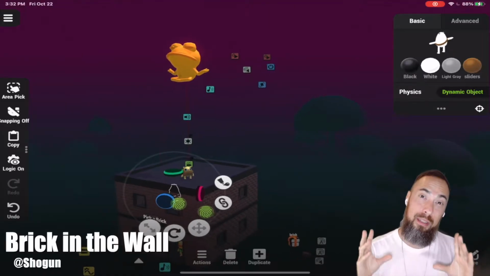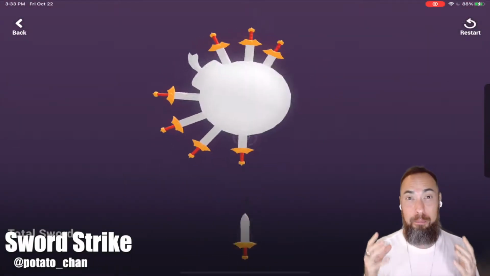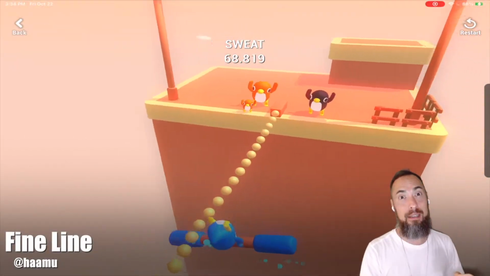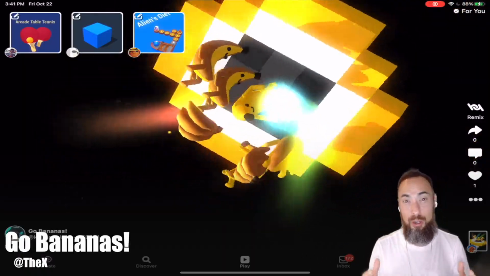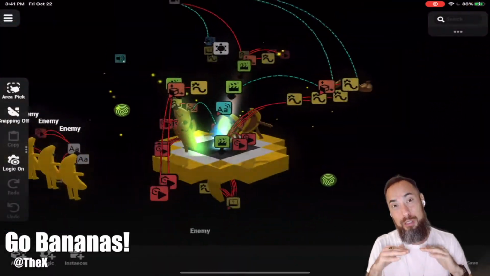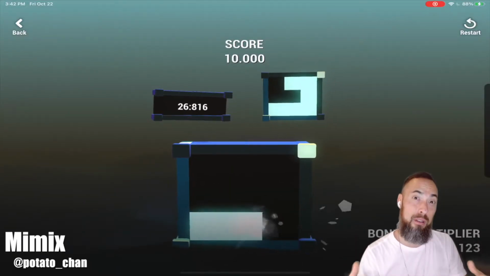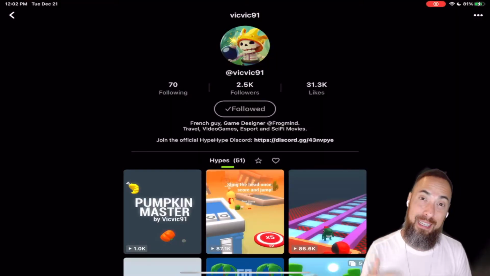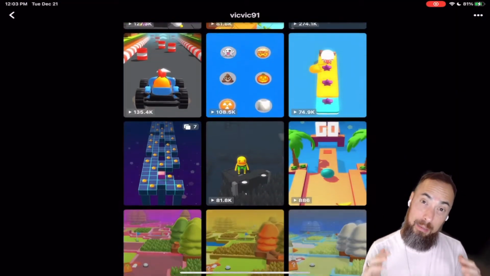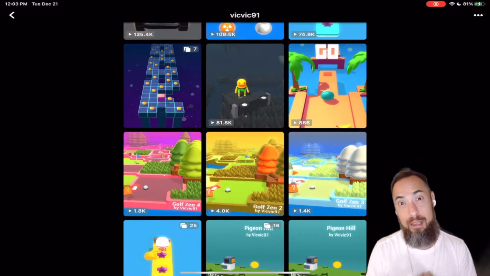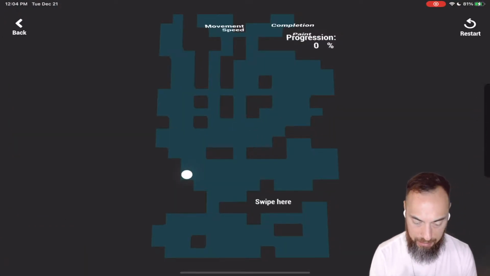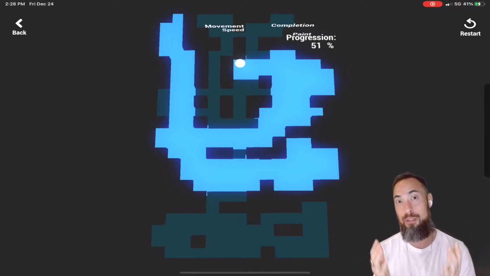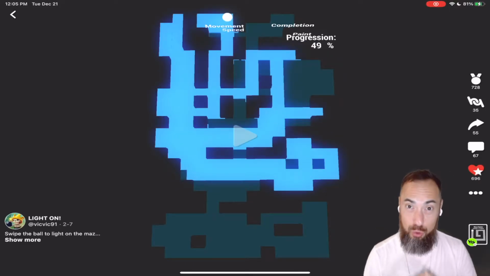One of the coolest things about HypeHype is the ability to remix any game in the app instantaneously by the click of a button. No longer do you have to build a game from scratch. Find hundreds, thousands of games, and remake that game in seconds. Vic91 has a game like Amaze and Roller Splat. This is the game we're going to remake. On top of that, we're going to change it up a little bit to add our own spin to it. It's called Light On. Let's remix this game.